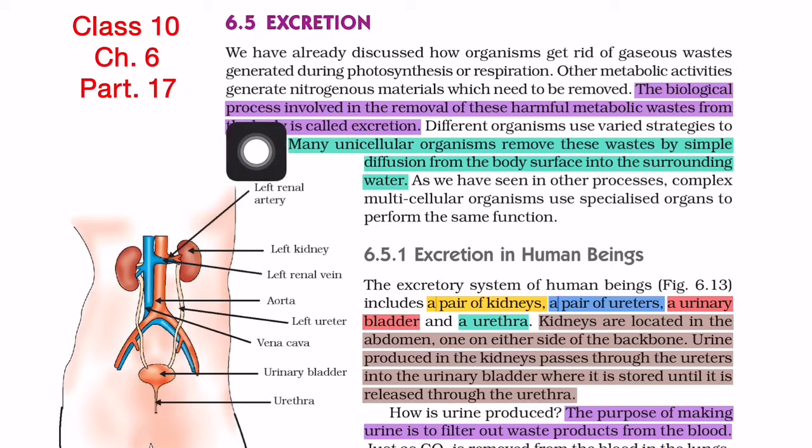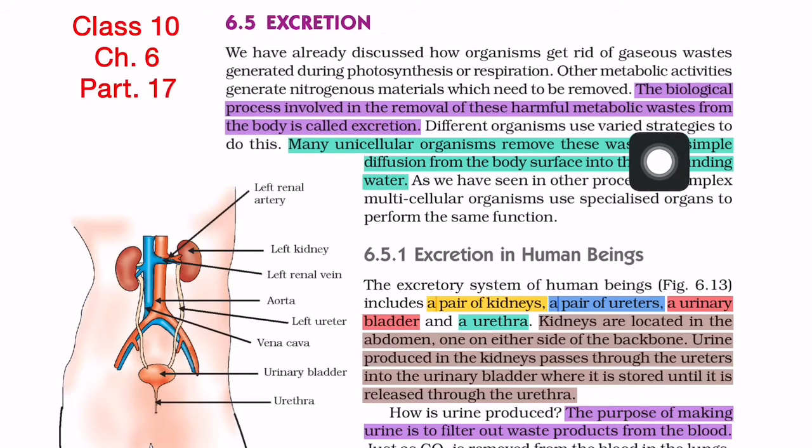The biological process involved in the removal of these harmful metabolic wastes from the body is called excretion. So this metabolic waste, that is nitrogenous material, urea as well as ammonia, are the waste materials, and these have to be removed from the body. And this process, through which these harmful substances are thrown out or excreted, is called excretion. So this is the definition.